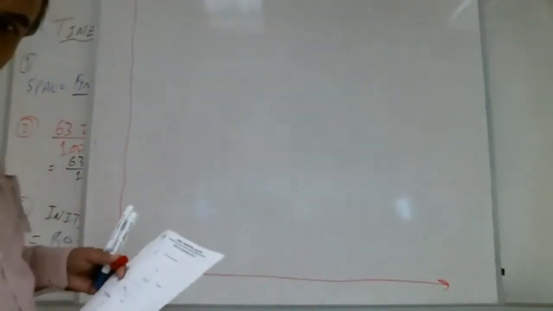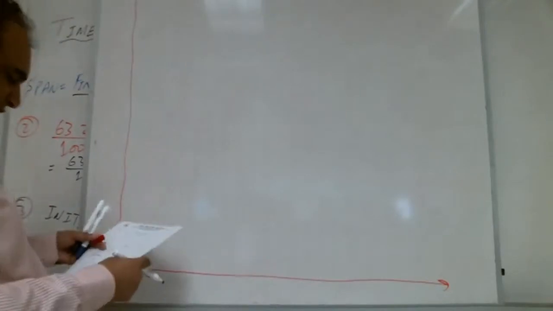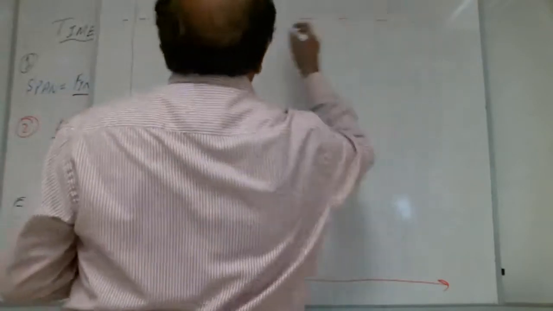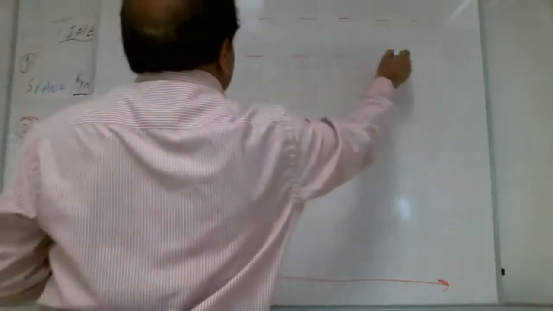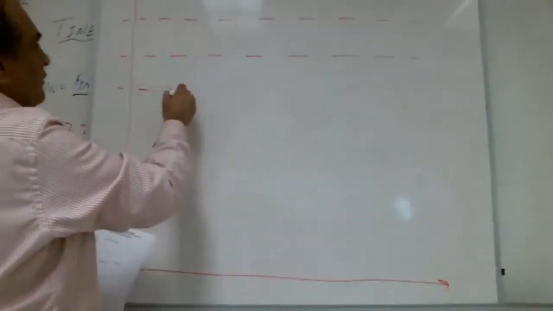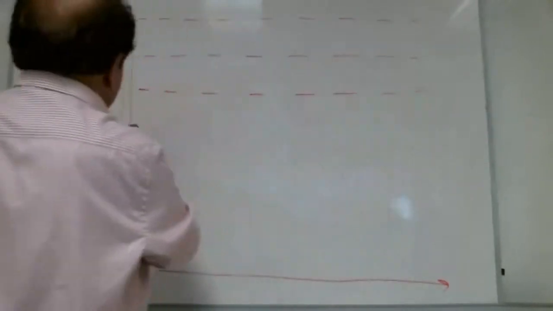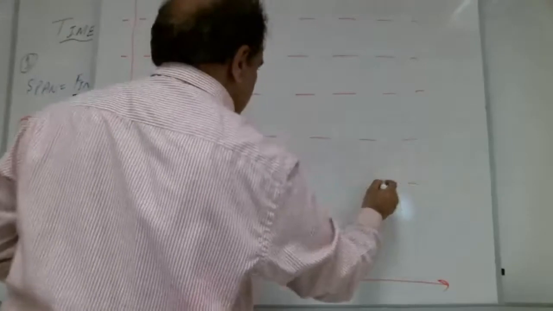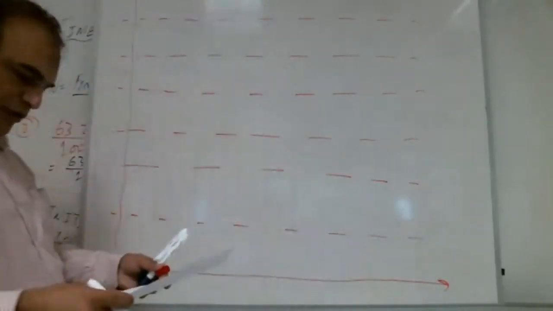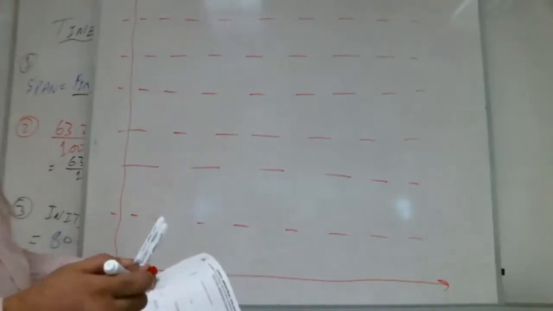A lot of brothers are writing yes. That's good. Which page? Page number 4, solved example 2.1.